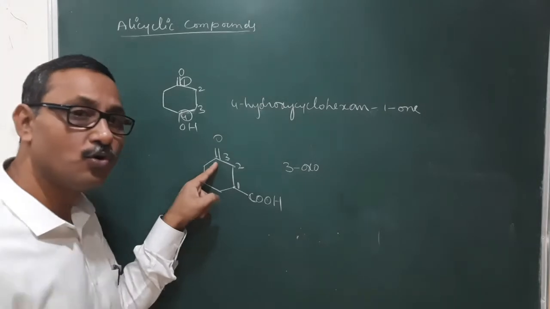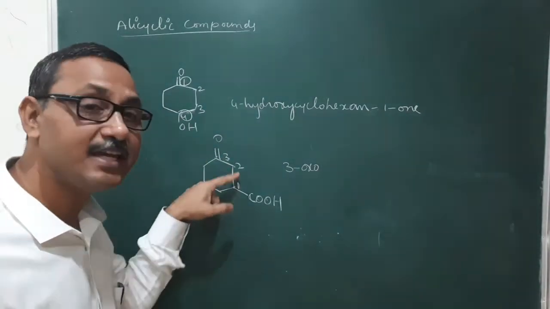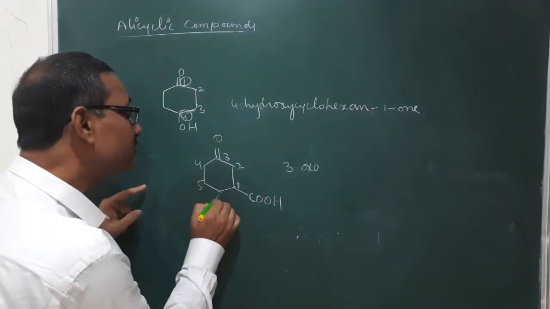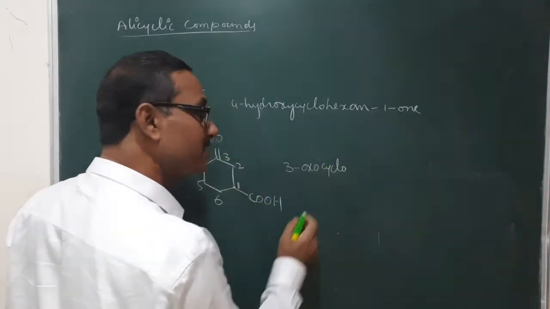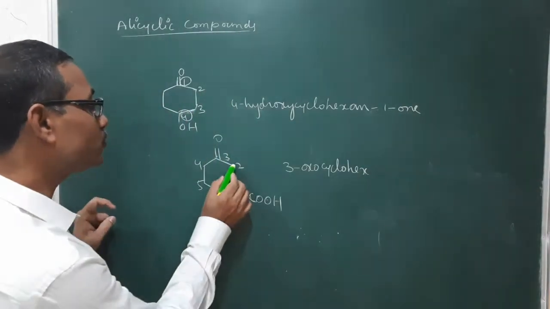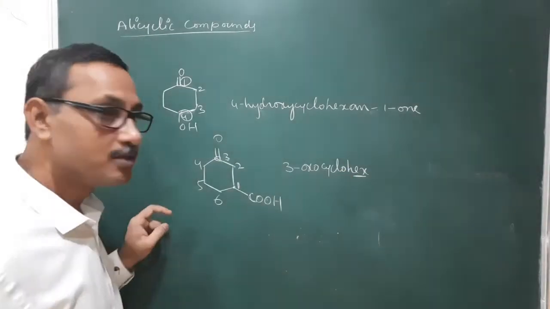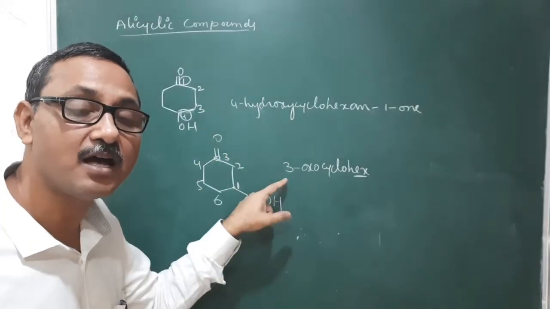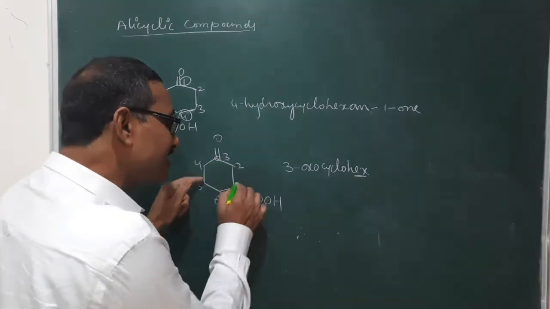Why are we writing oxo? Why not keto? Because the carbon of the C double bond O was included in the word root. That is 3, 4, 5, 6. So here 3-oxo, cyclo, primary prefix, word root is hex. Hex means 6 carbon atoms: 1, 2, 3, 4, 5, 6. This carbon is also included in this hex, so it is already included. That's why the prefix name of this C=O is oxo. 3-oxo. Here cyclo, hex. Primary suffix is ane.